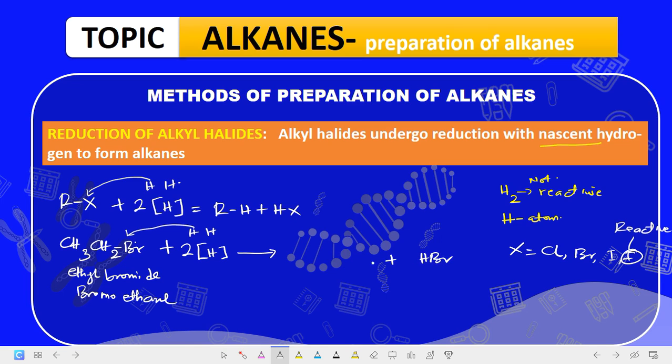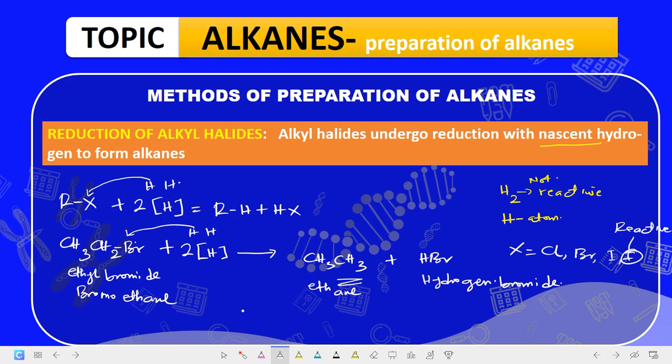HBr. So when this one adds to this, it forms CH3, then CH. Now, normally if one of the hydrogens adds, what is it going to give us? CH3. So this is ethane, okay? So when ethyl bromide reacts with nascent hydrogen, the products formed are ethane and what? Hydrogen bromide, okay?